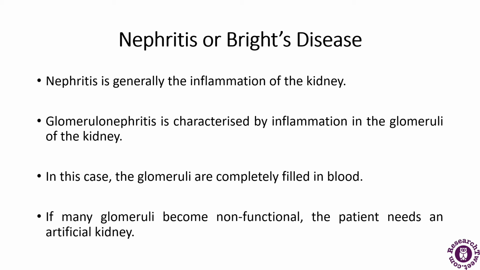In this case, they are completely filled with blood, and if they become non-functional, the patients may need an artificial kidney. It is such a disorder that if the glomeruli present in the excretory system of the kidneys become non-functional, the patient may need an artificial kidney.